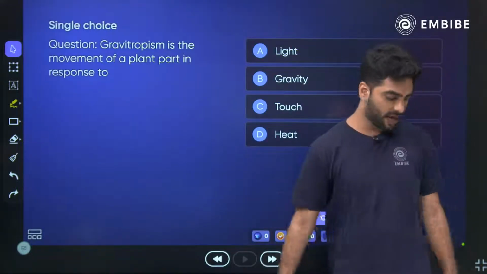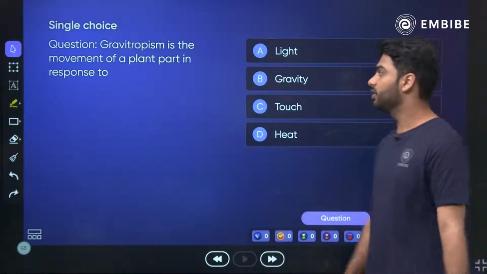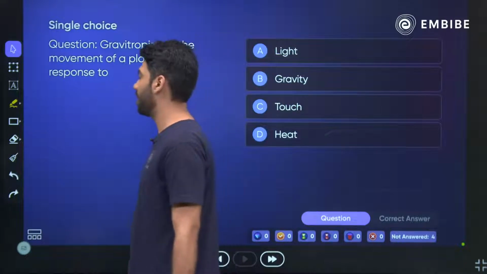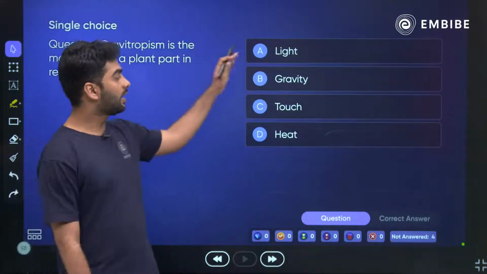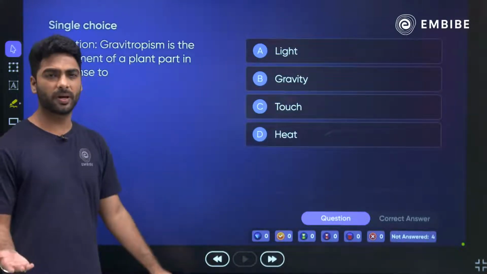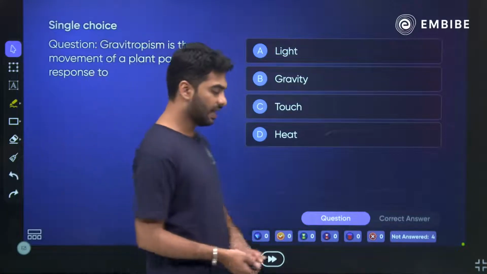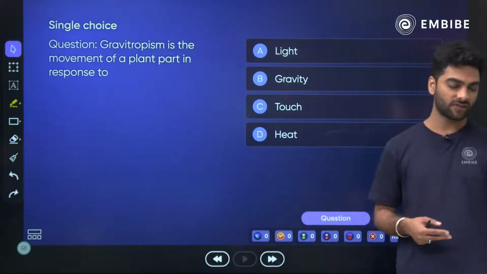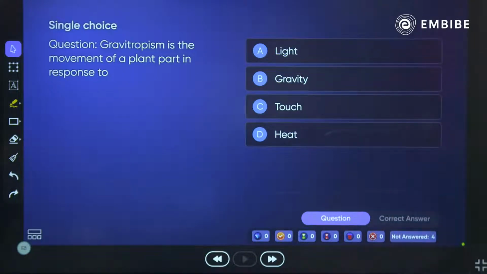Now, here we have a couple of questions. Gravitropism is the movement of a plant in response to light, gravity, touch or heat. Super easy. The question itself tells you the answer. So, 15 seconds are more than enough. Your time starts now.